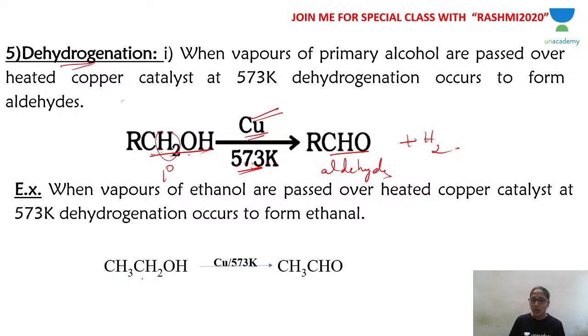Example, CH3CH2OH. CH2OH becomes CHO, so CH3CH2OH becomes CH3CHO. That is ethanol becoming ethanal, plus hydrogen. The catalyst is heated copper at 573 Kelvin. That is the primary alcohol.